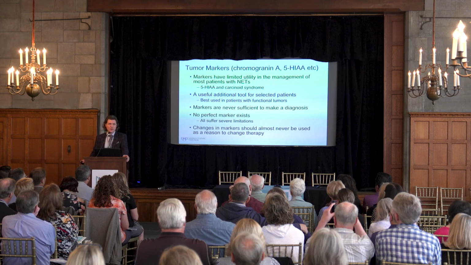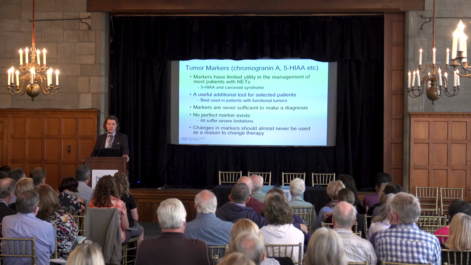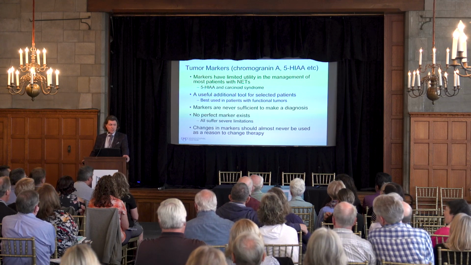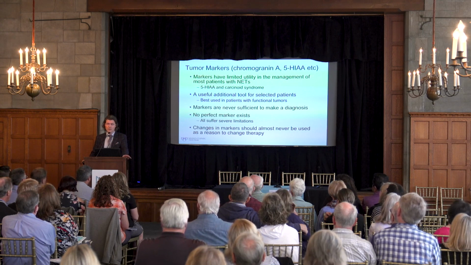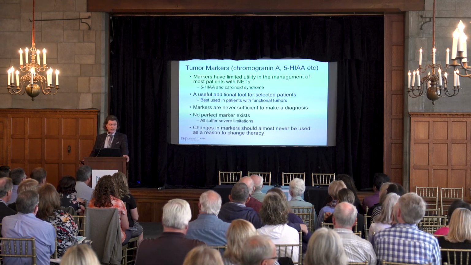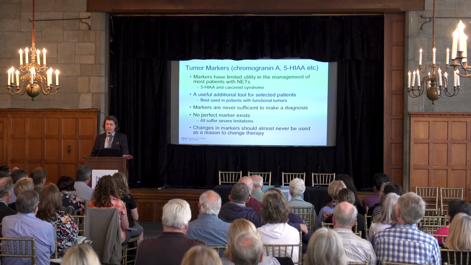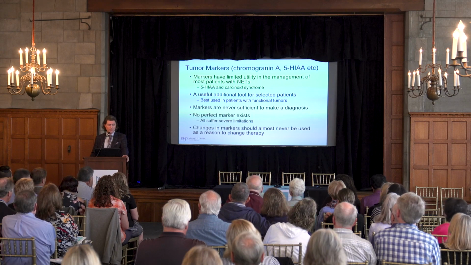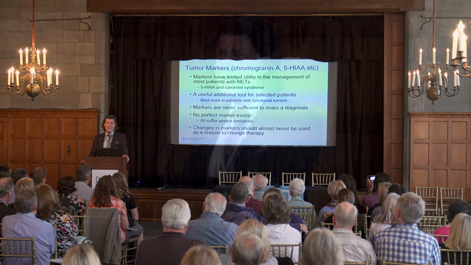So tumor markers, I know that a lot of people are interested in tumor markers. So here's my short take. 2 slides on tumor markers. Generally, they are not very helpful, with some exceptions though. 5-HIAA in patients with carcinoid syndrome is helpful. And they are helpful to monitor treatment activity, but in terms of making the diagnosis for most patients with neuroendocrine tumors, tumor markers are not helpful. And there is no perfect marker, and markers should almost never be used to determine therapy.